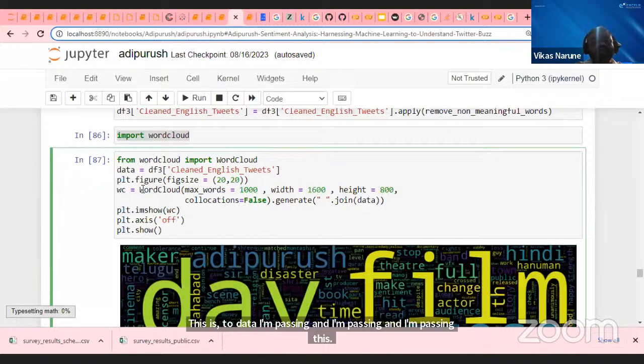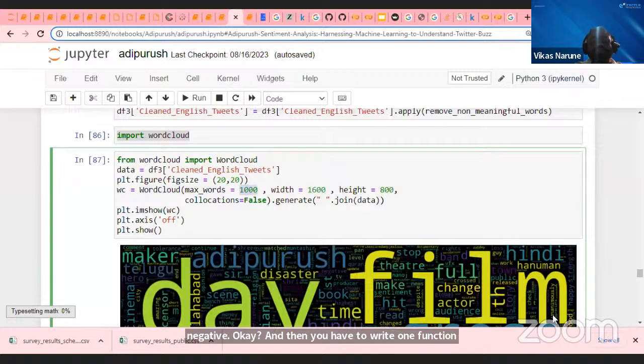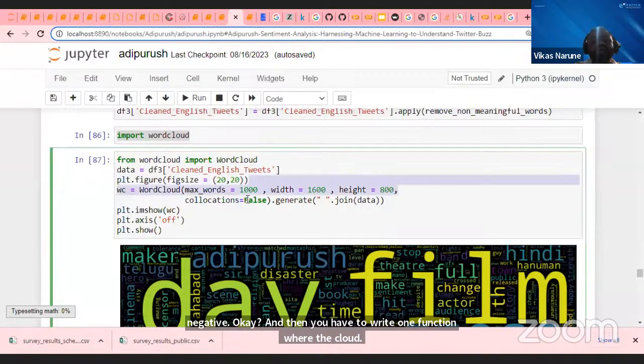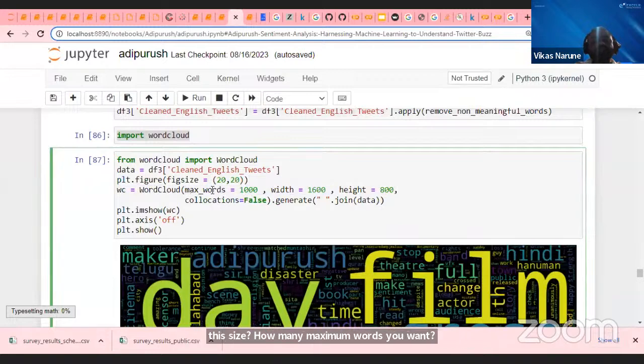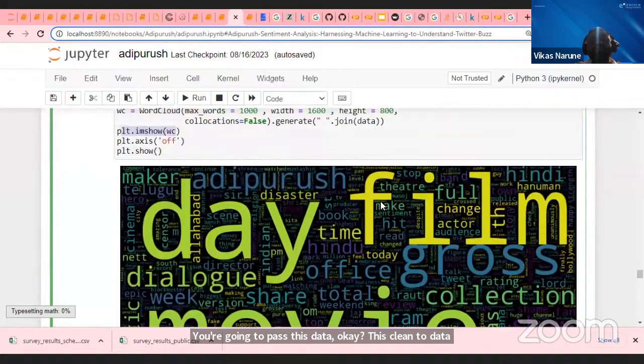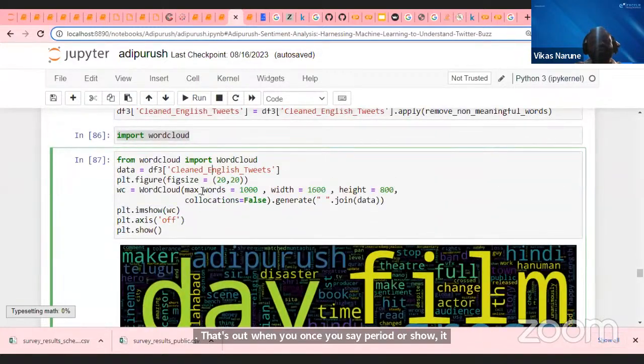Then you have to write one function, WordCloud. How many maximum words do you want? What is the width and height of this banner? Then you have to pass the data, this clean tweet data. Once you say plt.show, it will create this kind of word cloud, guys. Very, very simple. You pass the data out here, and that's it, your job is done. The function WordCloud takes maximum words, width, height, and your joined data, and it will create this.